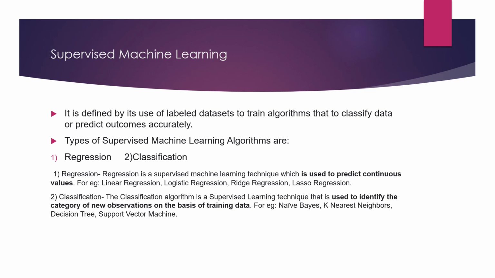The second type is classification. The classification algorithm is also supervised learning, which is used to identify the category of new observations. In simple words, it is used for categorical variables, and regression is used for continuous values. Some examples of classification are naive Bayes, K-Nearest Neighbors (KNN), decision tree, support vector machine. These are some examples of classification problems. Now we will go in depth on every algorithm.